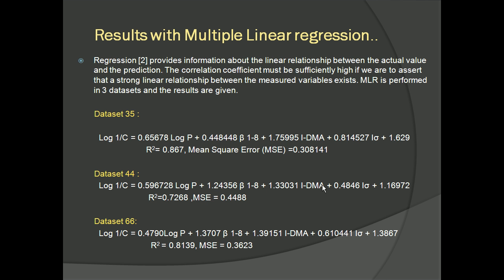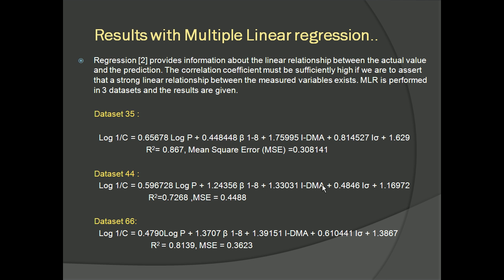The regressions are performed on the different data sets of 35, 44 and 66. Regression means the linear relationship between the actual value and the predicted value. The actual value indicates the experimental value, and the predicted value is mathematically modeled with the help of the descriptors.